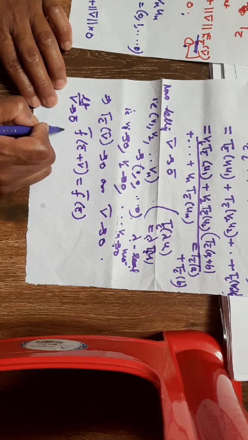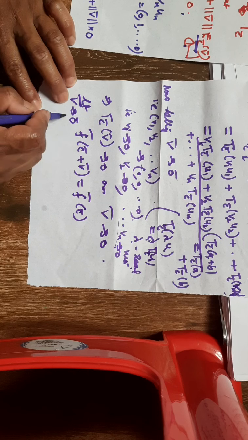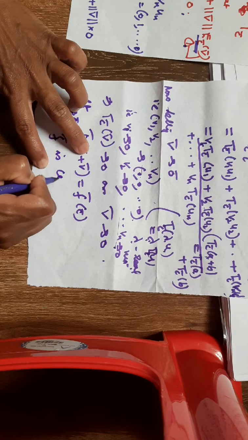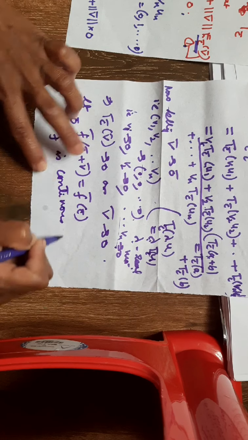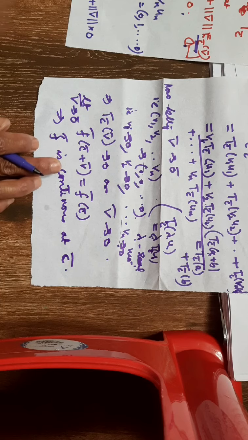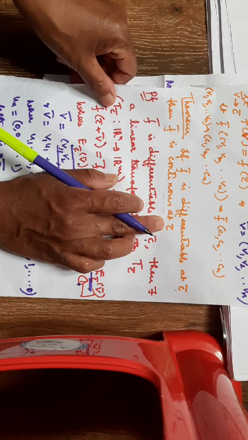So by the definition of a continuous function, this implies that f bar is continuous at c bar. So this means that if a function f bar is differentiable at c bar, then f bar is continuous at c bar.